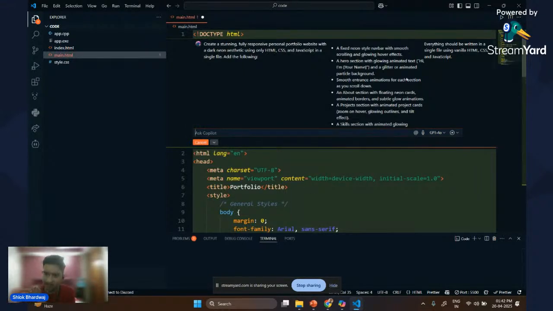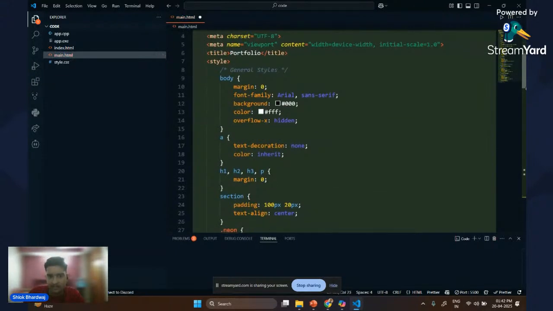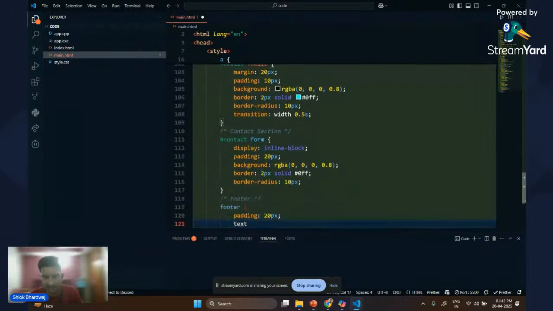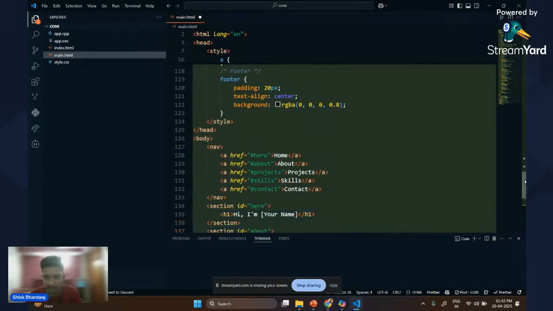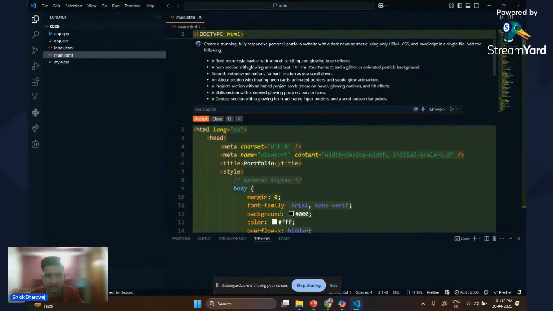As you can see on the right side, it has started to create the code along with the HTML, CSS, and JavaScript in the same file. Let's just wait and look. It has already created the code within seconds.